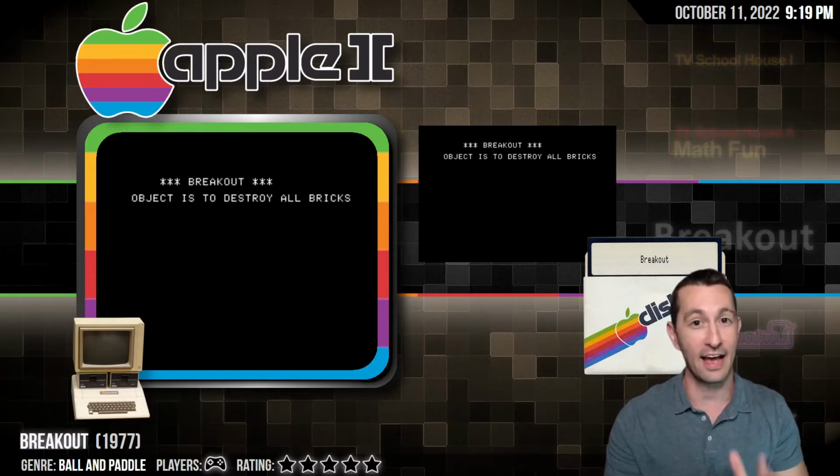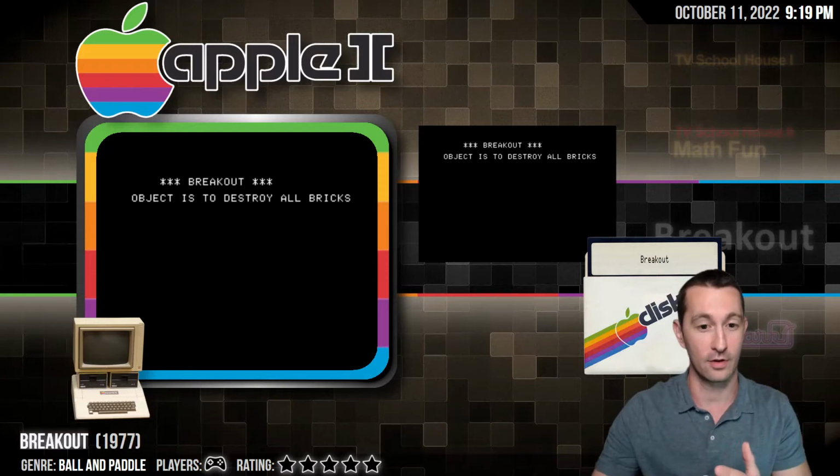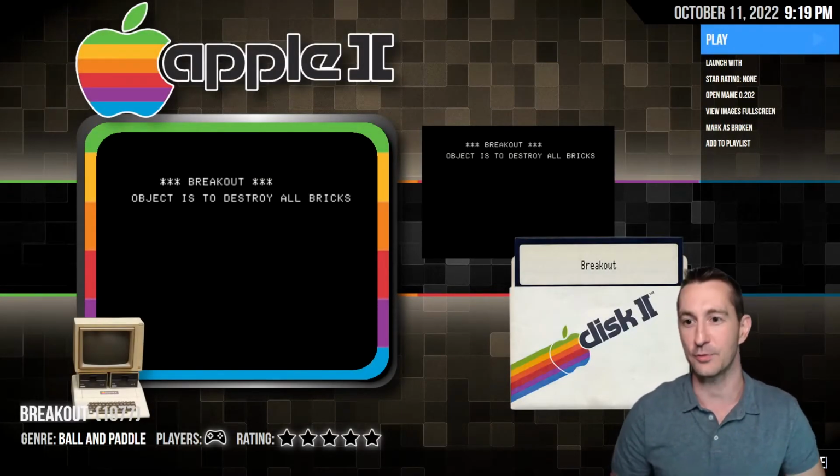But guess what? On this channel, we are keeping up with every home computer game and every game that's going to be released in order, including the Apple II. So here we go. This is our first home computer and first game, the Apple II.